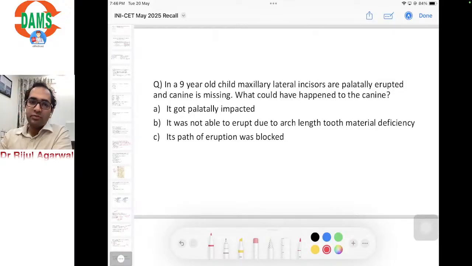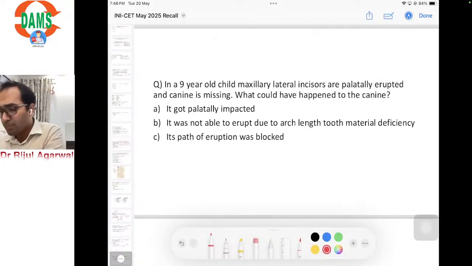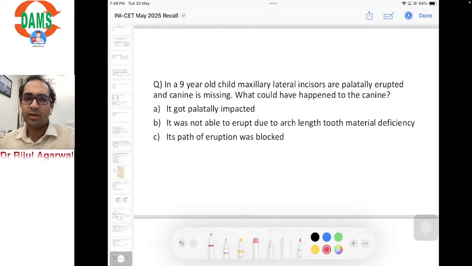So the options which came were: it got palatally impacted, it was not able to erupt due to arch length tooth material deficiency, or its path of eruption was blocked by the palatally erupted lateral incisor, and the fourth option I have not recalled. So first of all, was this question correct, or if anyone can help me in recalling the complete question? I'll wait for a minute or so, otherwise we'll discuss this much only.